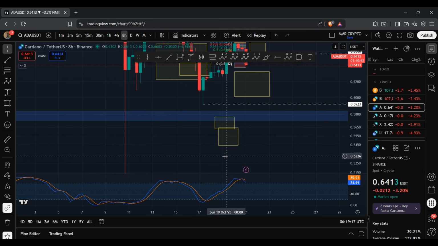But of course, that's something I'm going to be tracking in the days and weeks to come, and I'll keep you guys updated. So yeah, that's just my update on Cardano and ADA.